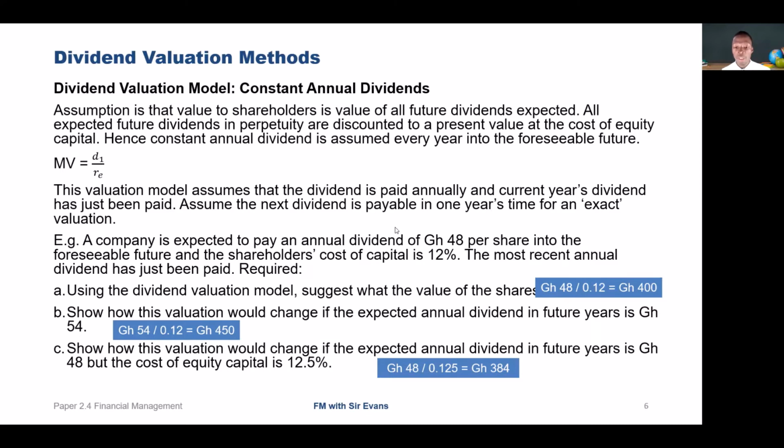So the dividend model therefore provides an explanation of how the value of the shares will rise or fall when there are changes in either the expected annual dividend or shareholders' required rate of return. That's the equity cost of capital.